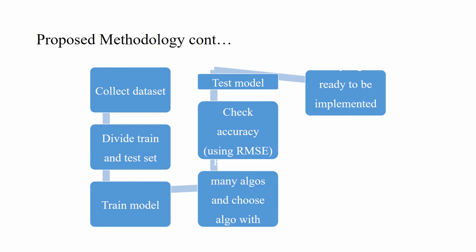Then many algorithms are taken, and we perform the same action and calculate the RMS error value for each. We compare these RMS values, and the algorithm with the minimum RMS error value will be selected. Then, when we get the best algorithm, it is going to be implemented in our prediction model.